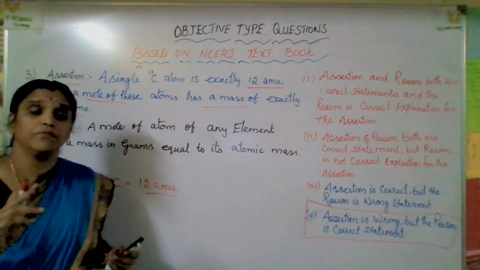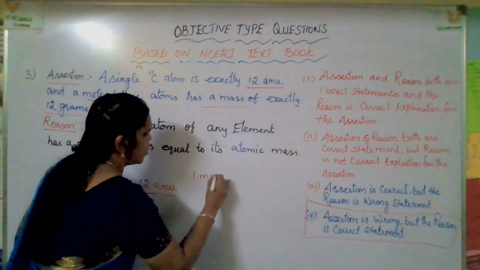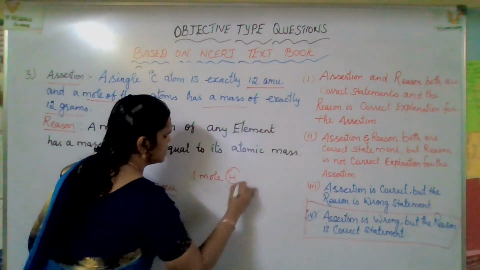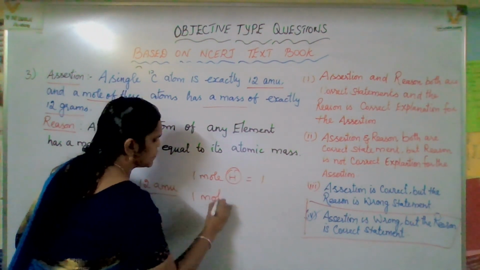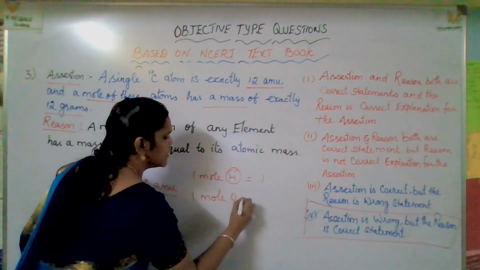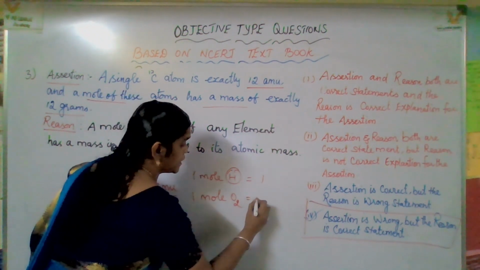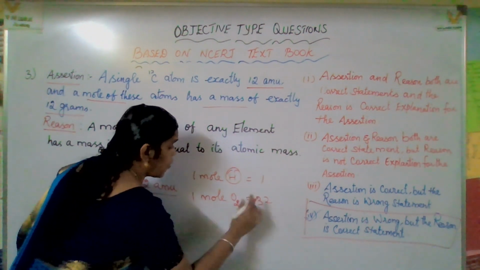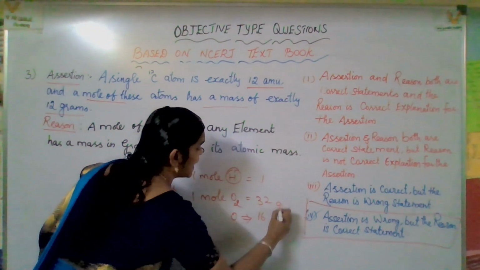Any mole, whatever you take, 1 mole of hydrogen is exactly 1 gram. 1 mole of oxygen, O2, if you take, is exactly 32. Only O means exactly 16. These are all grams only.